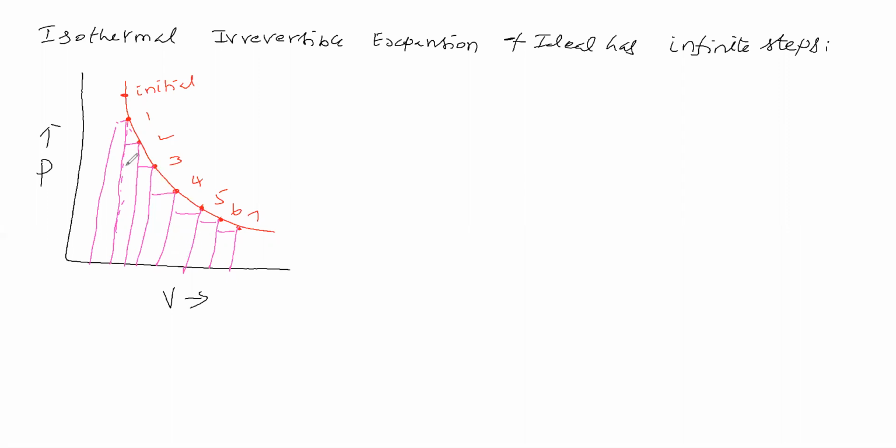Therefore, for isothermal irreversible expansion of an ideal gas in infinite steps, the work done will be like this. So when the number of steps increases, the work done increases.